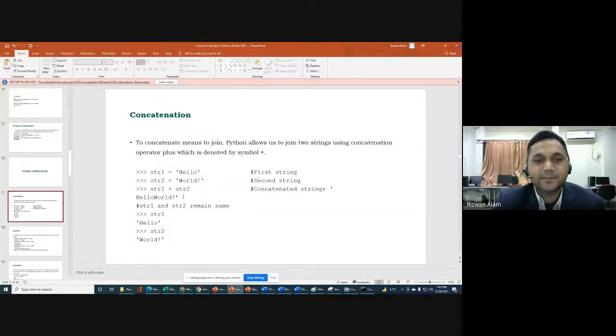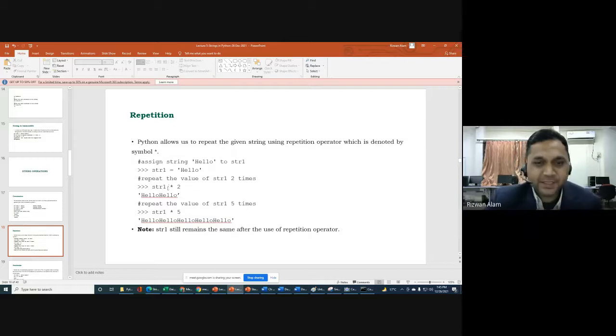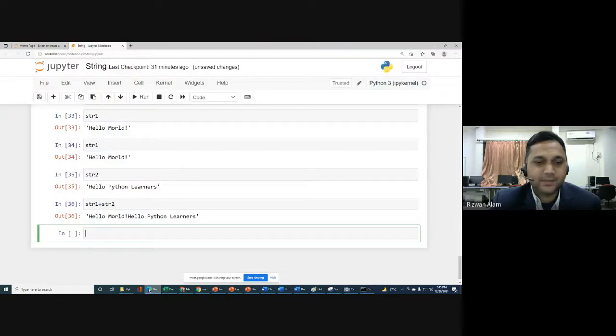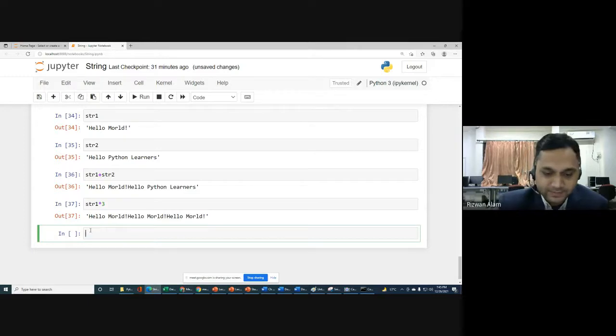Next we will go for repetition. Repetition means you can multiply a string by 2 or 3, and it will simply repeat your string. We discussed that we can apply this for lists also, so it is the same type of thing, and I will not give more time to it. I will simply show you an example. str1 times 3 means we want to repeat this string 3 times. So first of all, let me change that thing.